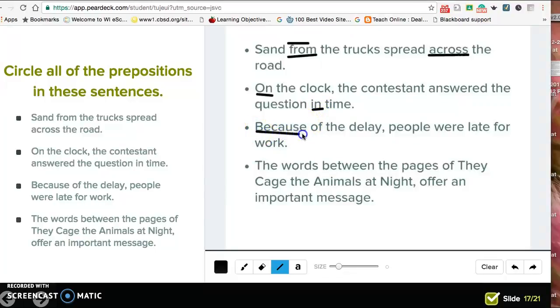This one is a compound preposition when two words are together. Because of the delay, people were late for work. The words between the pages of They Cage the Animals at Night offer an important message. Oh, there's one more. There's one in the title, at night.